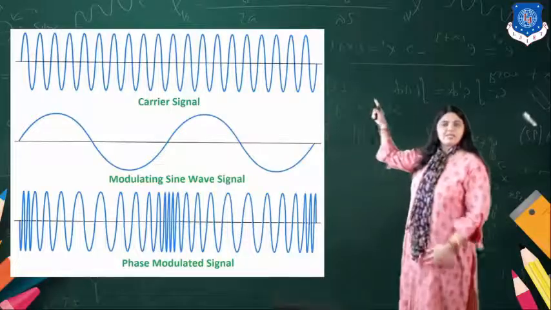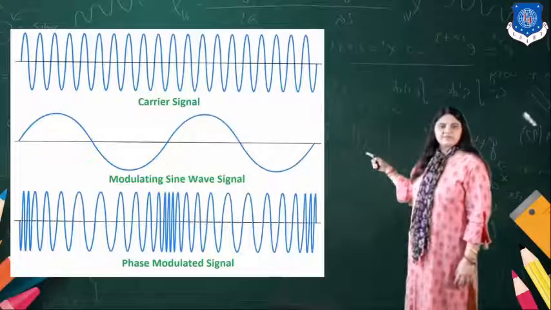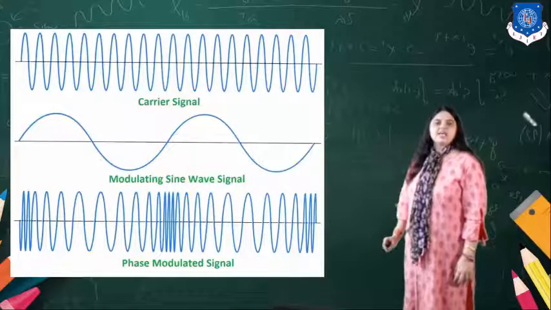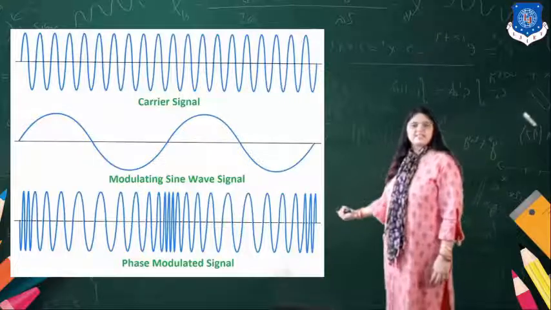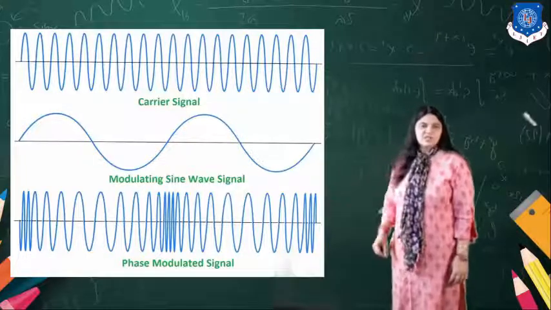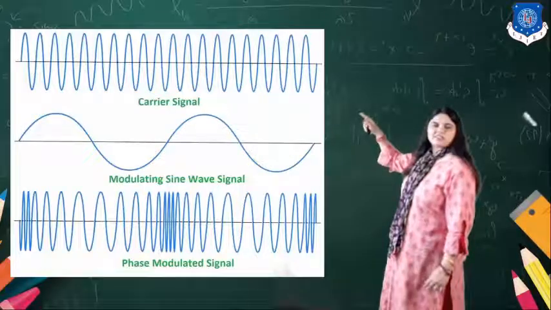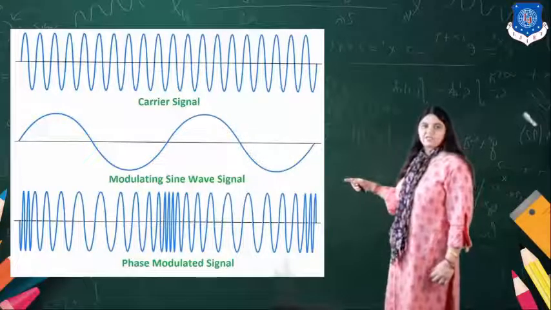Another diagram you can see over here shows the carrier signal and the modulating signal. While the amplitude increases, you can see there is more change in the phase. As the amplitude of the signal increases, there is less change in the frequency.